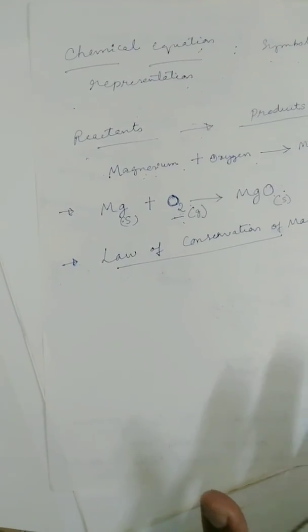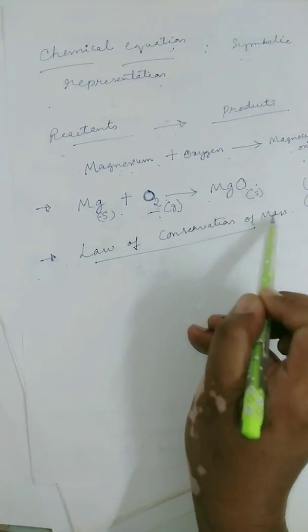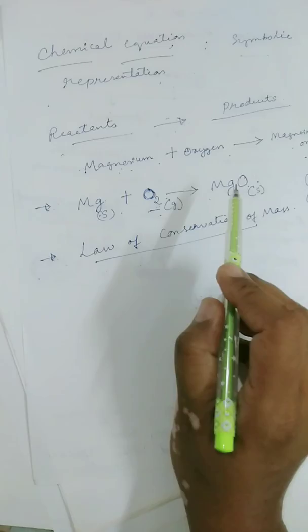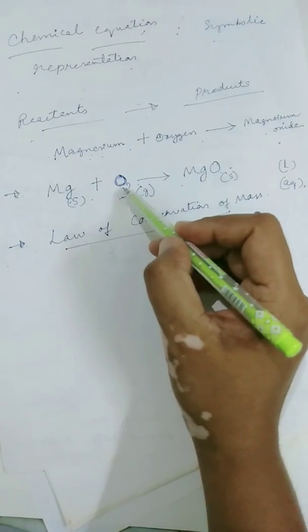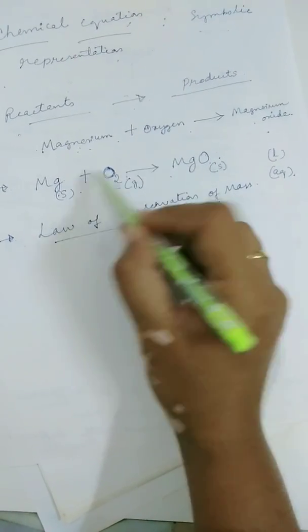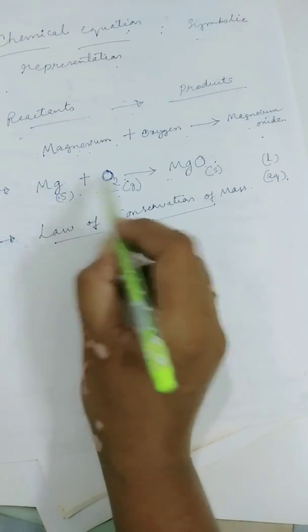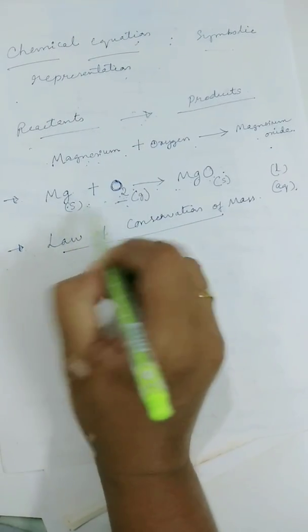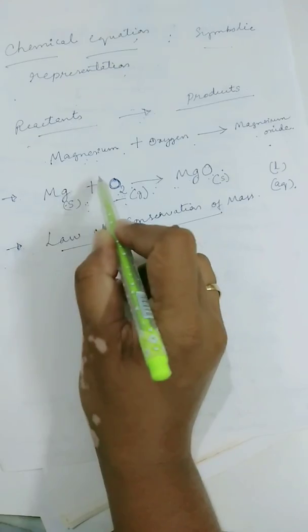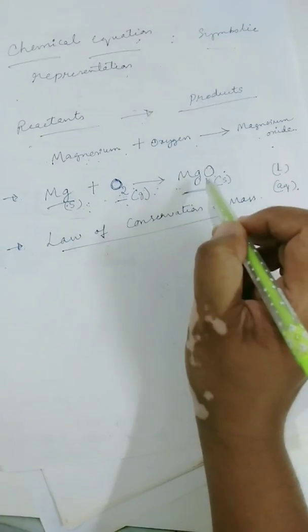So, in other words, I can say that in a chemical reaction, atoms are neither created nor destroyed. So, a chemical equation must have equal number of each of atoms on both the sides. That means a chemical equation should have equal number of atoms of each element on both the sides of an arrow mark. That means on the left hand side, the number of atoms of each element should be same as that of the right hand side.